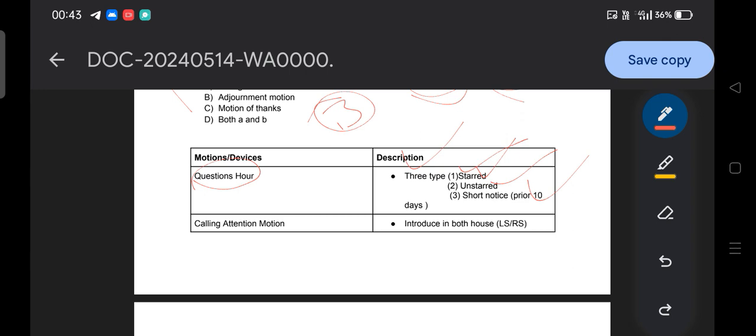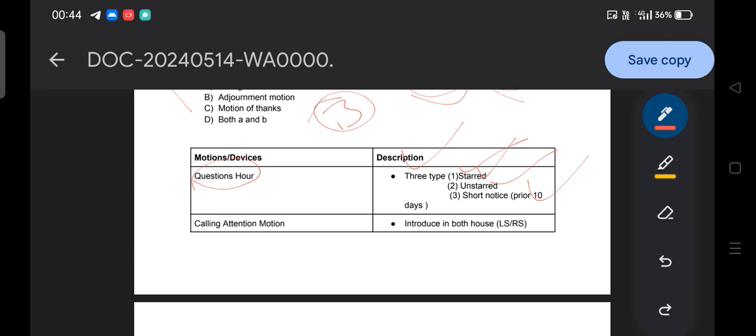Then moving to the unstarred question. In an unstarred question, the minister replies to the member of Parliament in written form. Say for example, let us assume for a minute that I am a minister and you are a member of Parliament. If you ask me a starred question, I will provide the answer orally, and you can ask supplementary questions subsequently in response to my answers.